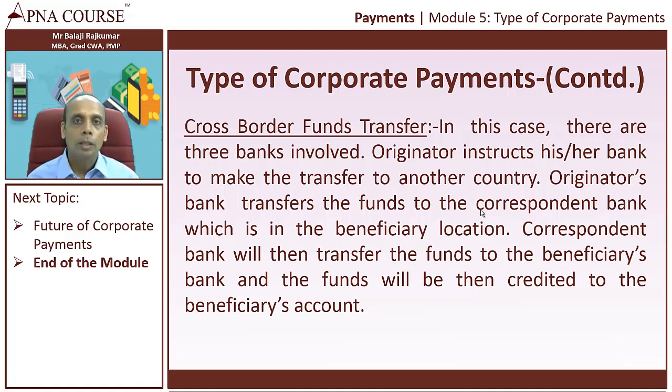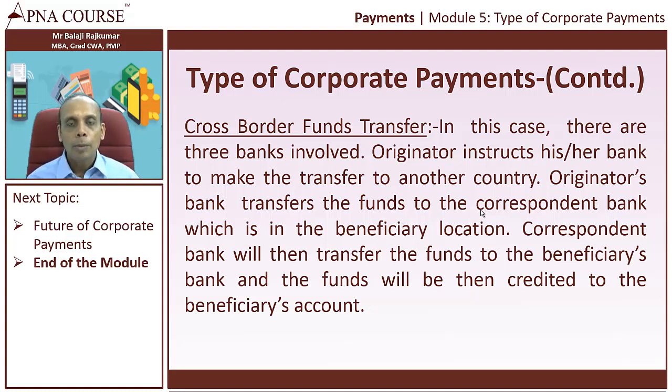In this case, there are 3 banks that are involved. A corporate instructs his or her bank to make the transfer to another country, and the originator bank takes the authorization, debits the corporate's account, and transfers the funds to the correspondent bank which is in the beneficiary location. The correspondent bank will then transfer the funds to the beneficiary's bank, and the funds will be then credited to the beneficiary's account. So in this case, we saw a new term called the correspondent bank.